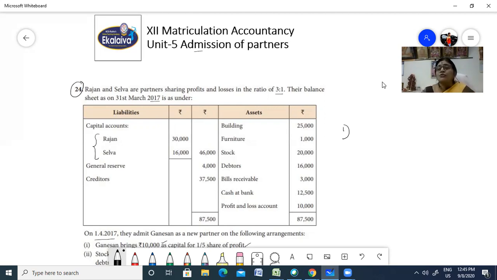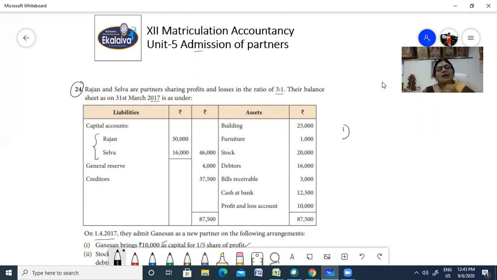Even if there is a loss, you should share it among the old partners, because the new partner is not liable for the liabilities that were incurred in his absence in the firm, right? Then you have to treat your goodwill, revalue your assets and liabilities, calculate your new profit sharing ratio, and record the new partner's capital. So all these adjustments you have to do when a partner is entering into your firm, right? So let us start with the problem.